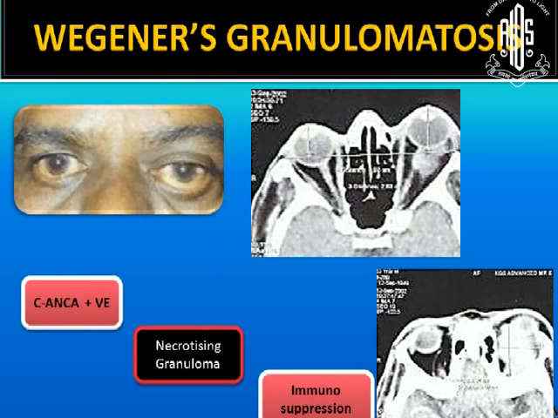In granulomatosis with polyangiitis, this man presented with proptosis of 7 mm and double vision. And you can see the transcompartmental soft tissue lesion over here. It's homogeneous. And CANCA was positive for him because he had a lung involvement also. And the biopsy has shown a necrotizing granuloma. Treatment would be with immunosuppression. Usually CANCA will be positive if there is sinonasal disease and lung involvement, and PANCA will be positive if there is renal involvement.